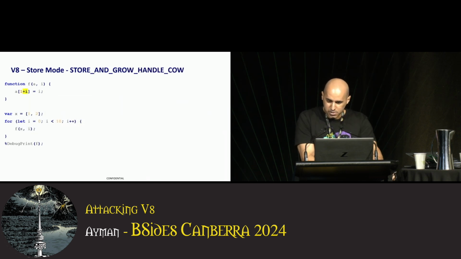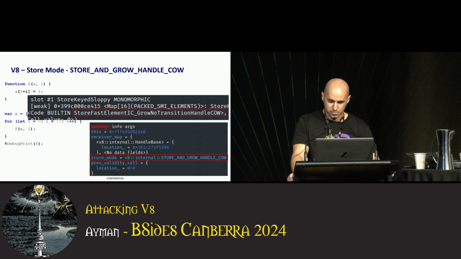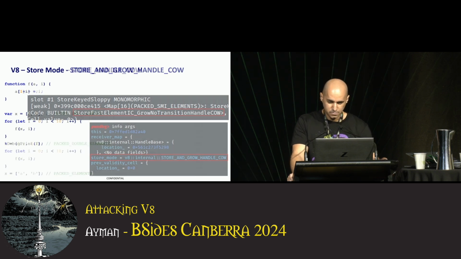Now let's tweak the function to trigger the other store modes. In this version, we increment the index of where to store the value, effectively expanding the array with each iteration. This time we get another built-in, store and grow, no transition, copy on write. So with each storage operation, the built-in function makes a copy of the object in a larger buffer because we grow the array. Note that it also says no transition, meaning that it is not going to transition or change the shape of the object into a different one, as according to the feedback vector, we always pass an array to this function. We haven't called it with any other object type yet.